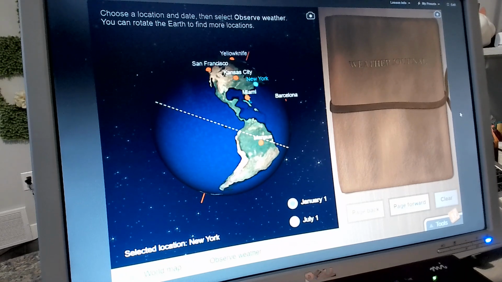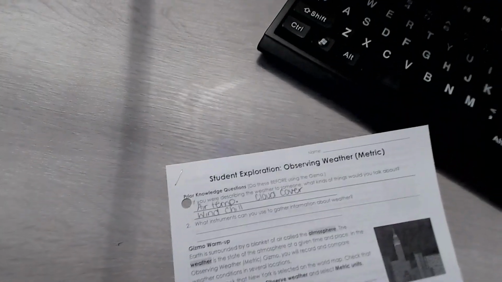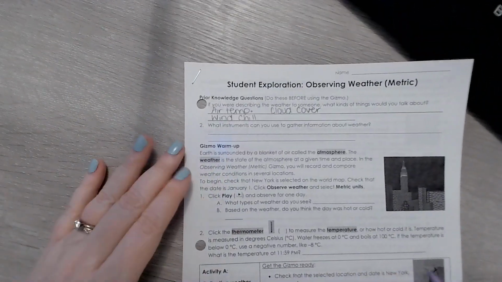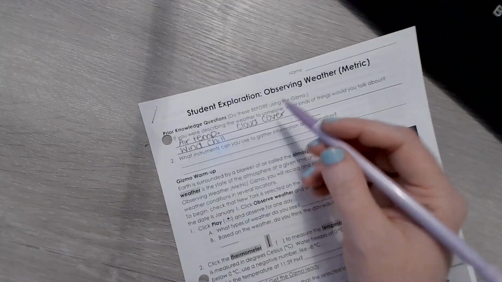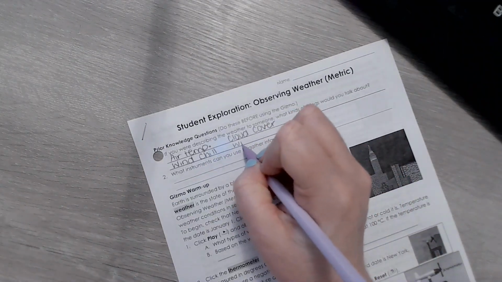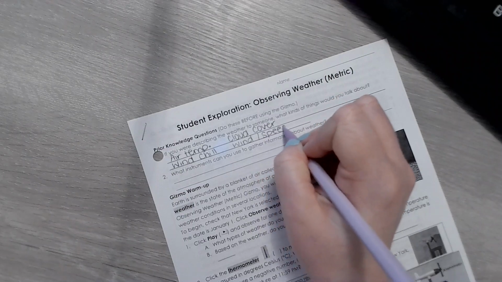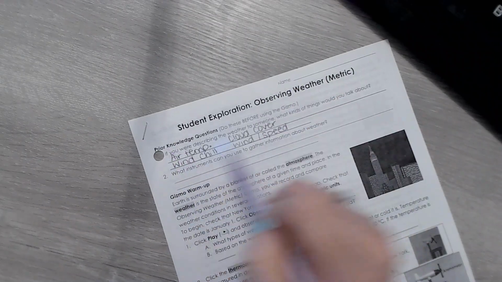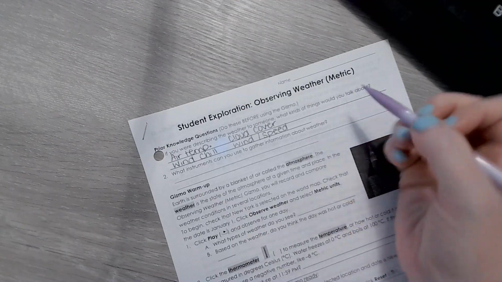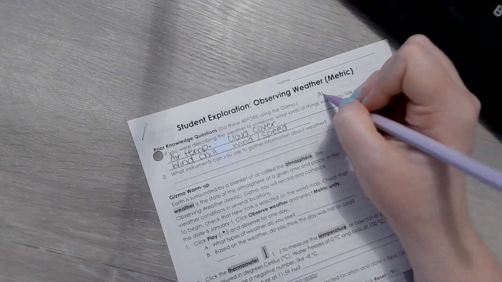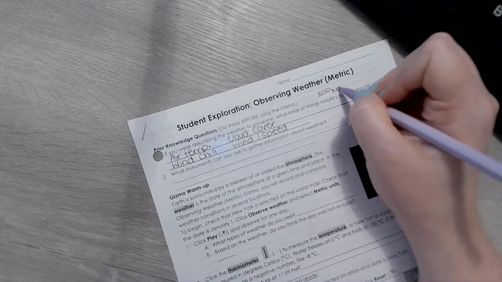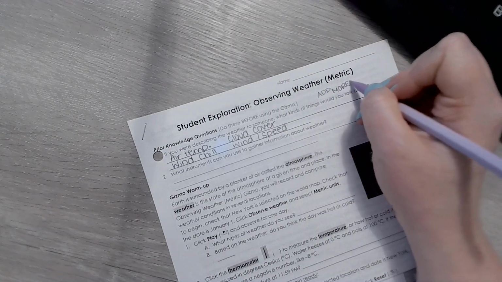Maybe we're talking about cloud coverage. I'm going to scooch this down here so you can see what I'm doing while we're doing this. So cloud coverage, maybe we're talking about wind and speed, things like that. You tell me more. Add more or less, I guess.